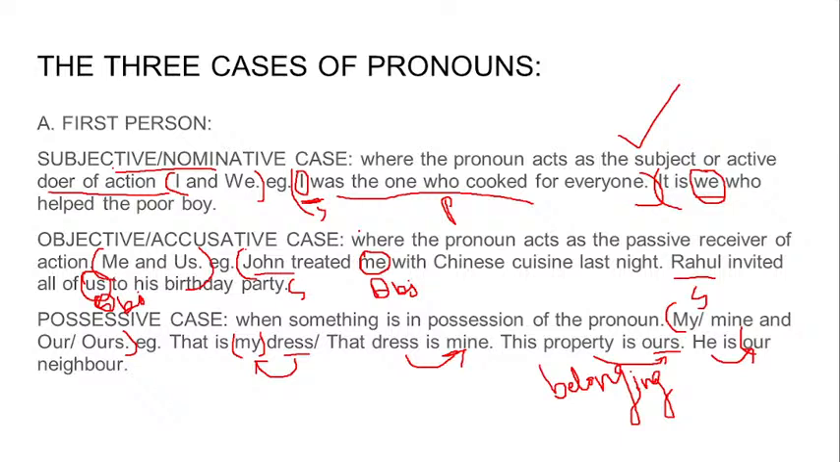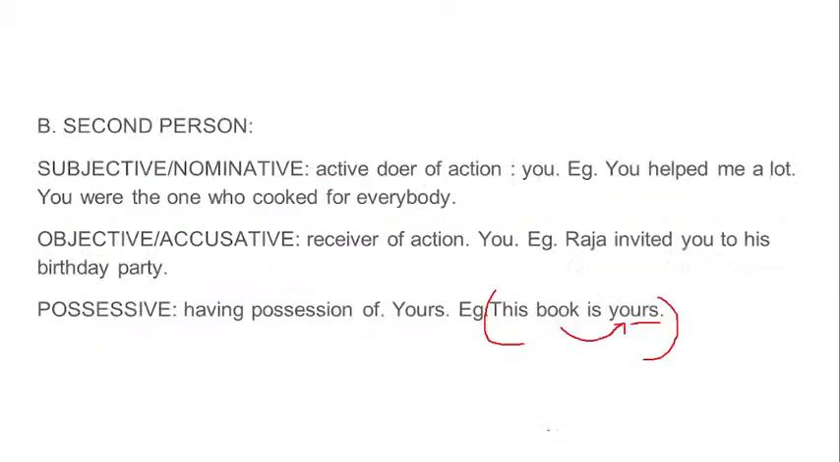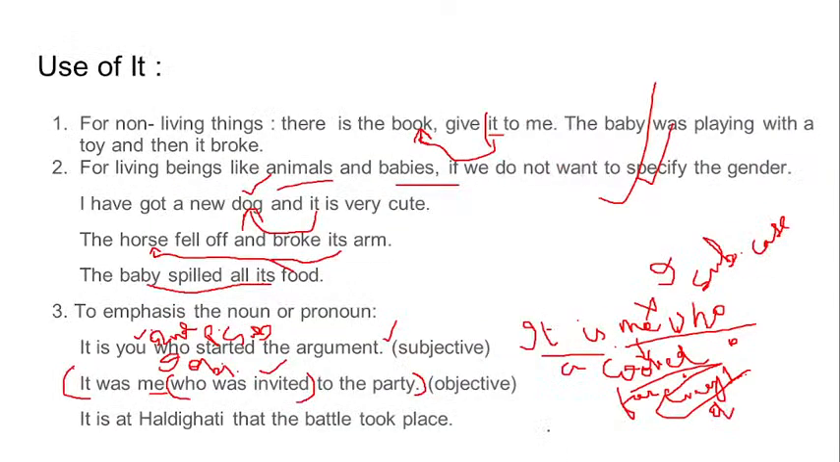Me and us are objective, and I and we are subjective. I is active, me is objective. That is why it was me who was invited: I am receiving the action. And here it is I who cooked, because directly we are telling that I did the action. I am the performer of the action.